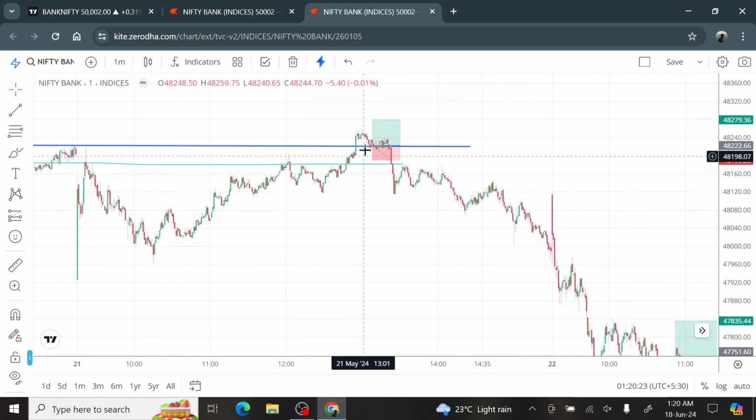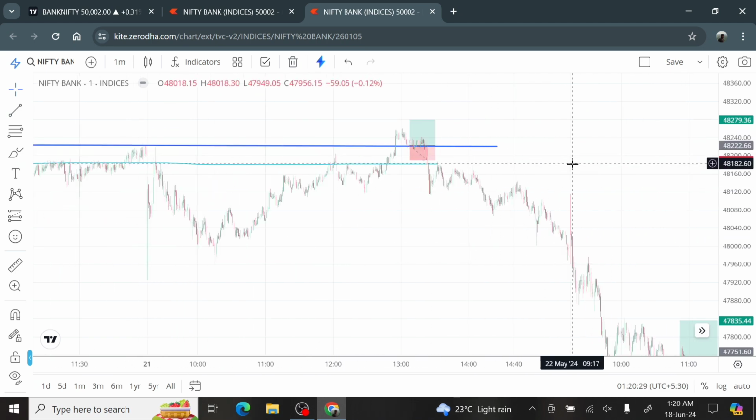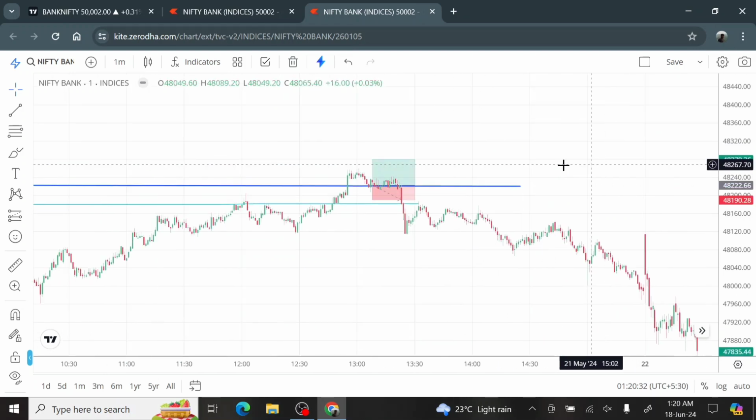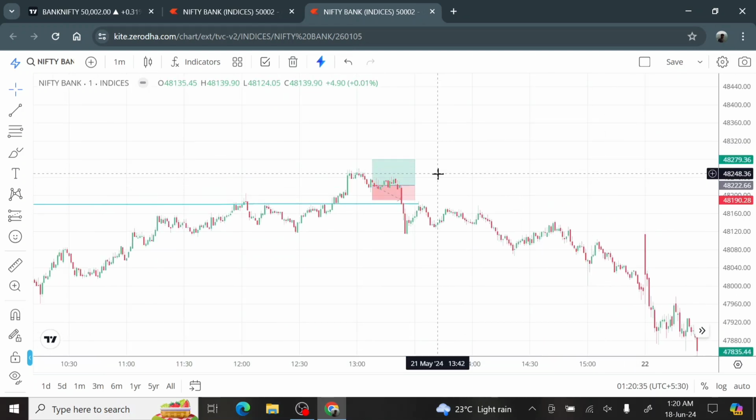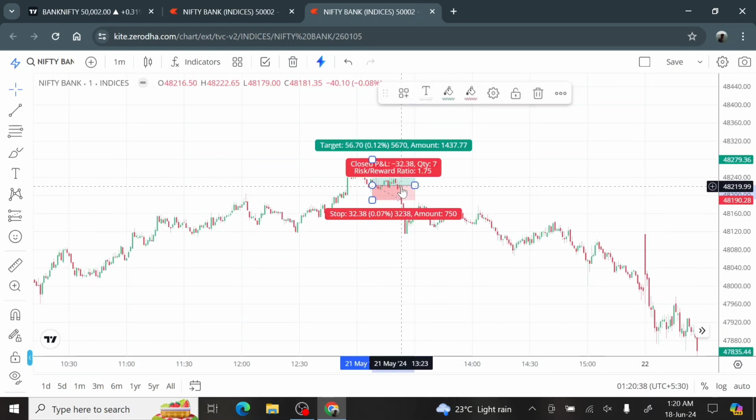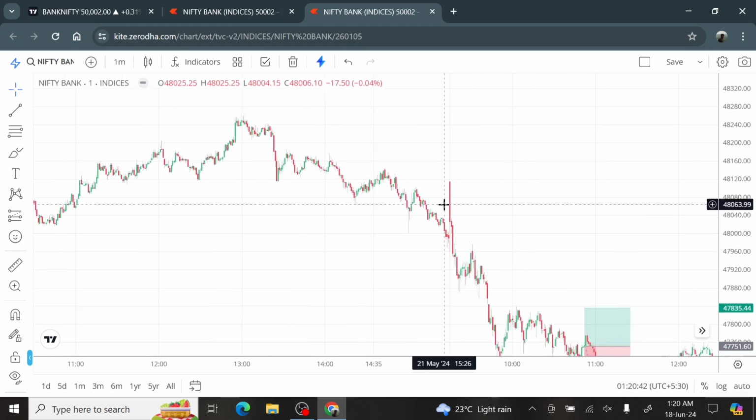since it broke out here, I did not take the trade here. So it broke out and it came to retest. So I thought it will be going upside. So I took the trade, but then of course I failed. That was the logic behind that. It was very simple, but I don't know. It happens sometimes. Even if the setup tells you something, the other thing will happen.